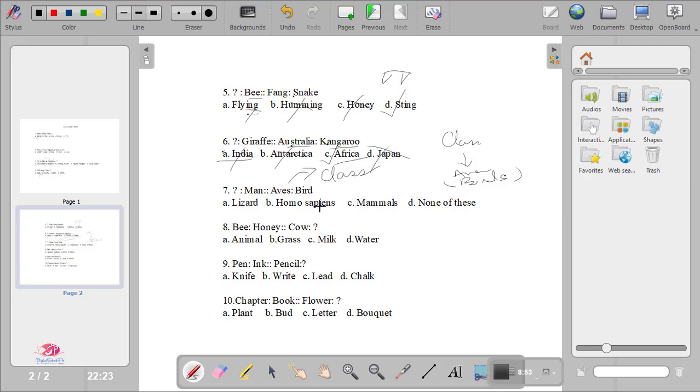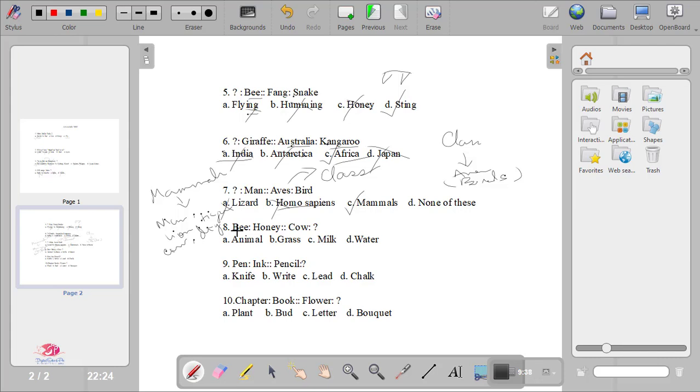Similarly, for man, we have to find what is the class of man. Man is not lizard. Yes, the scientific name of man is Homo sapiens, but that is not their class. So man comes under the class mammals. There are many mammals like man, of course, lions, tigers, cow, dog, etc. So these are all mammals.